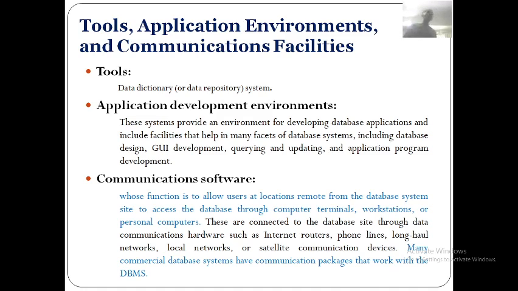See here now, you have the database. That database is somewhere. The best example I will take is a university database. Sitting in your home, you are accessing the information of the university database.